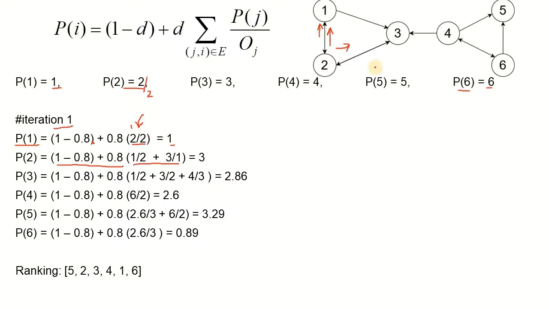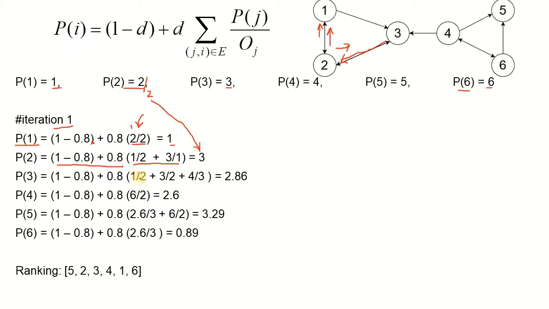The prestige of 3 is 3 as we originally decided, and 3 is only having its outlink to 2, so 2 is going to receive all the prestige from 3, and that is going to be 3 by 1, because there is only one outlink and that is coming towards 2. So that is going to modify the page rank score of node 2 from 2 to 3.